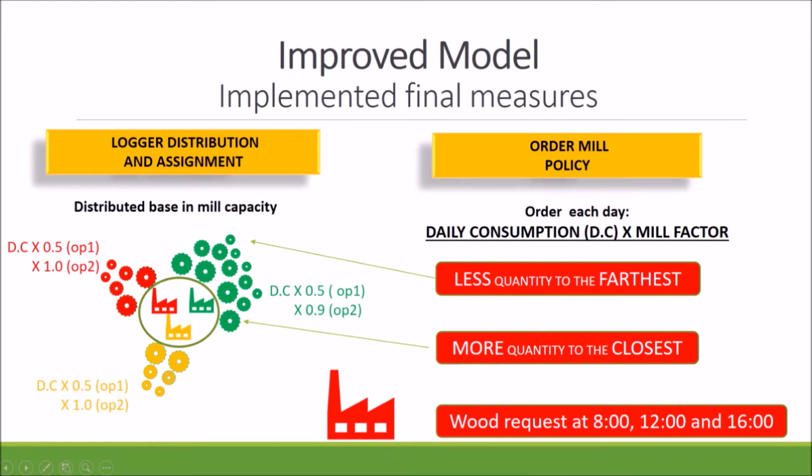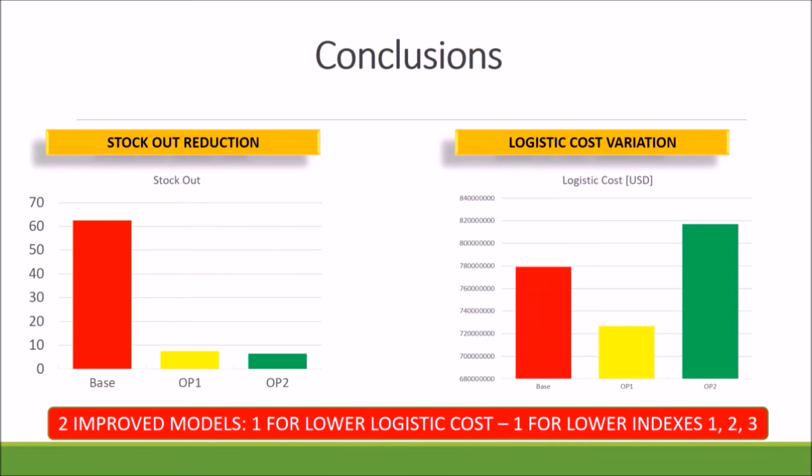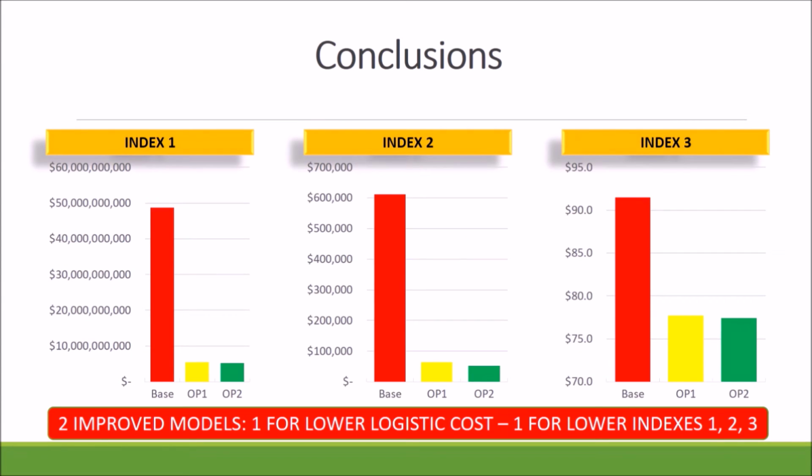Finally, we decided to make 2 improved models, the first one just to compare the logistic cost, and the second one as a function of the real cost of the wood, which includes the wood price and the logistics extra cost per ton, where the difference is the daily consumption mill factor. Here we can see how the number of stockouts and logistic cost change with respect to the base case. Here we can see how the 3 indices change with respect to the base case.